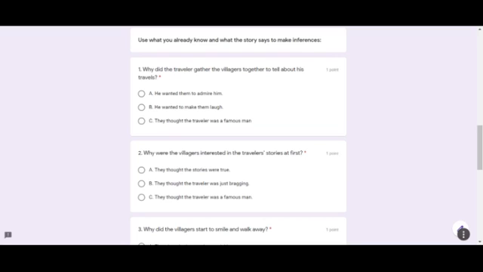Question 2. Why were the villagers interested in the traveler's stories at first? A. They thought the stories were true. B. They thought the traveler was bragging. C. They thought the traveler was a famous man.